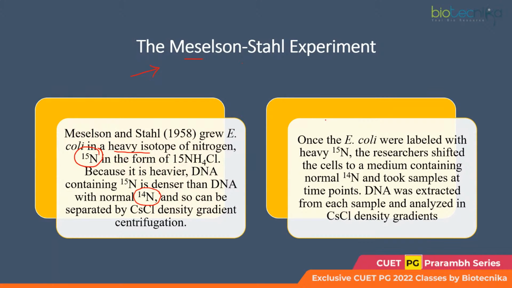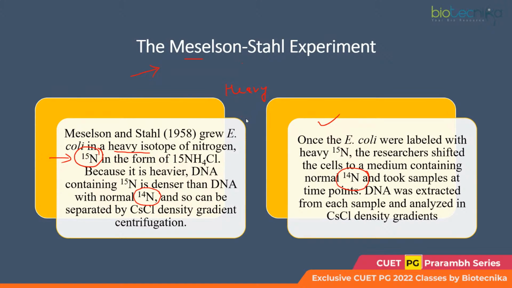So what they did was grow the bacteria in the media with only heavier nitrogen, right? Obviously when the bacteria would have only heavier nitrogen, the DNA synthesized during that phase would be incorporated with the heavier nitrogen form only. So the DNA produced during that phase is known as the heavier DNA or heavy DNA, right? Now, later on, they shifted the bacteria to the regular media. Regular media means, again, they exposed the bacteria to the regular form of nitrogen, that is nitrogen 14. So, again, the bacteria started using the regular nitrogen.